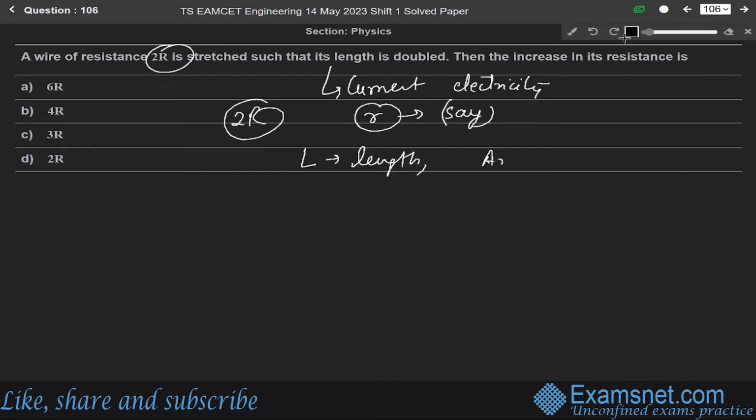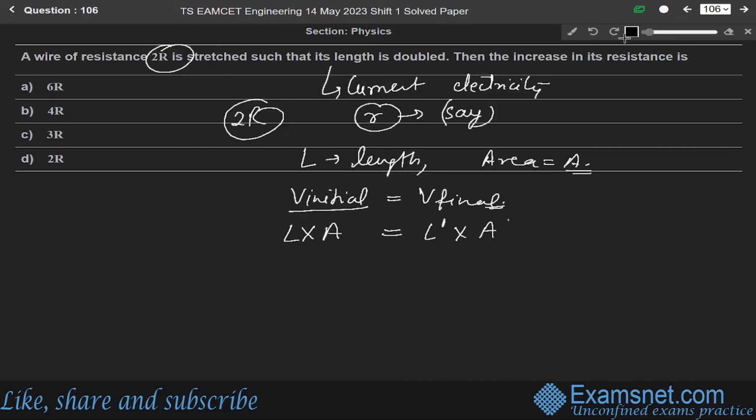And the area is A. So when the wire is stretched to double its length, the volume remains the same. So V initial equals V final. V initial is length into area, which equals the new length L dash into the new area A dash.